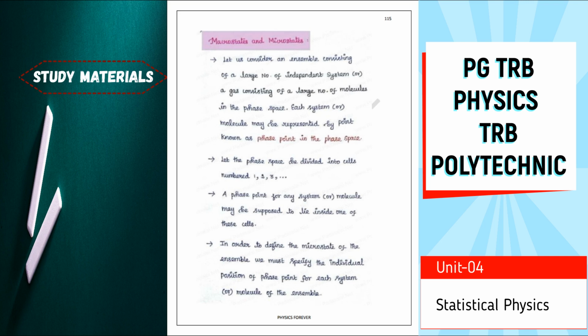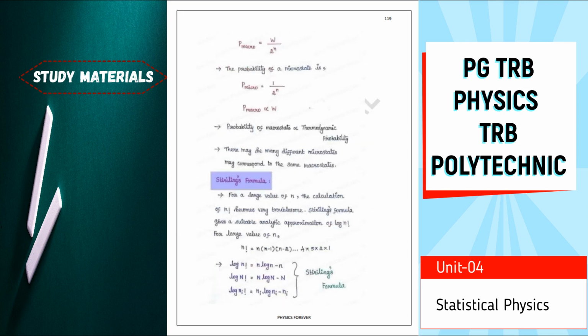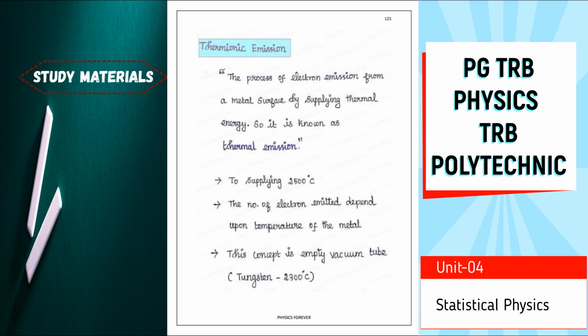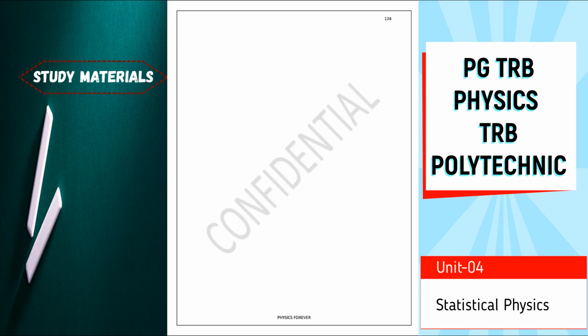Then macrostate and microstate. Then the Stirling formula is also most important. Then most probable distribution, then harmonic oscillations. These are the most important equations. Up to here we stop and finish Unit 4, statistical mechanics.